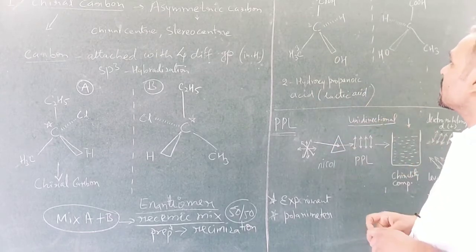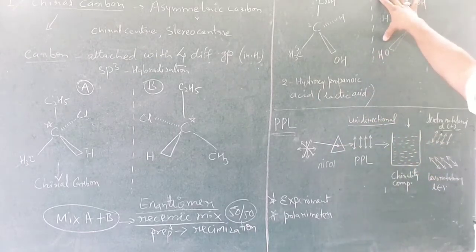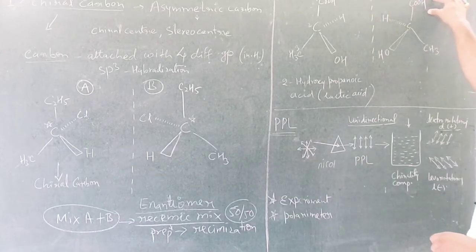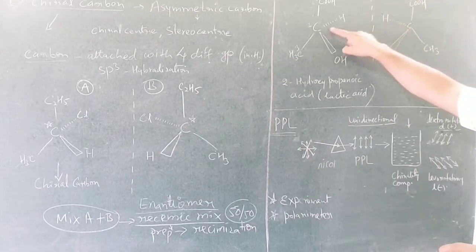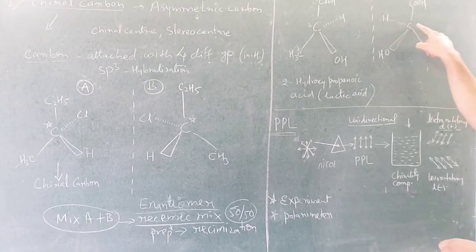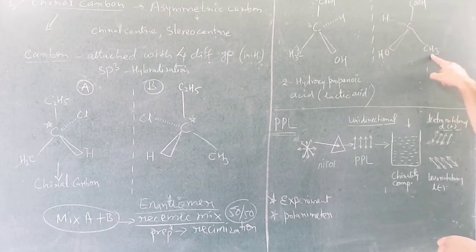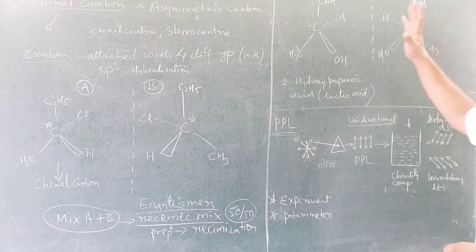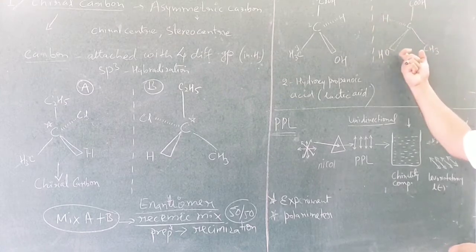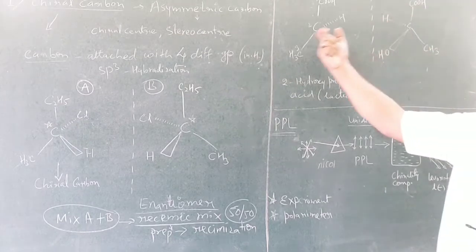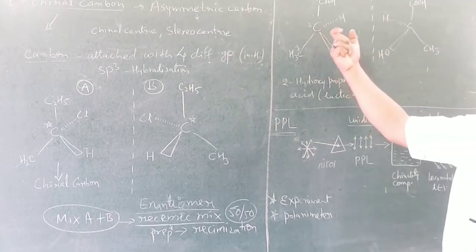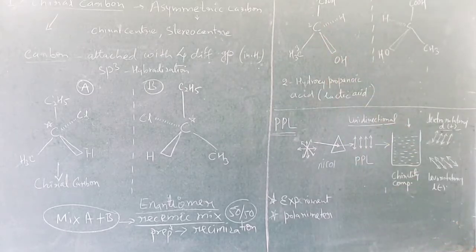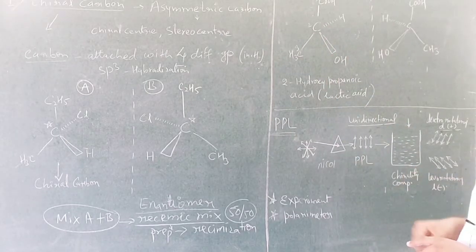Now when you look into the mirror, what will happen? This type of structure will form. This is hydrogen, here is the carbon, OH and CH3. So this is the mirror image. But if you take out the complete molecule and keep it over there, it will not be superimposable.